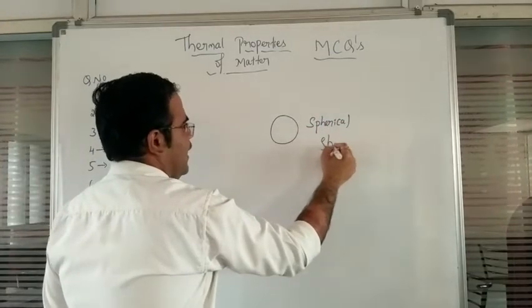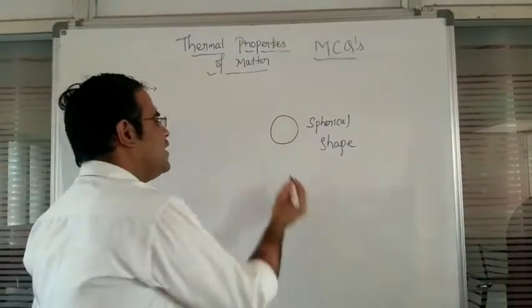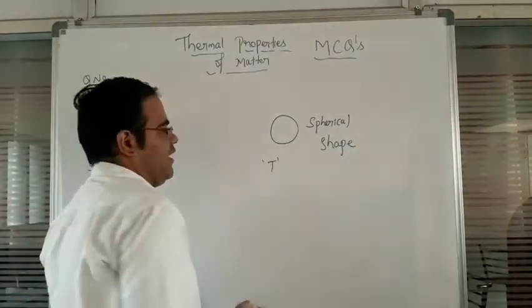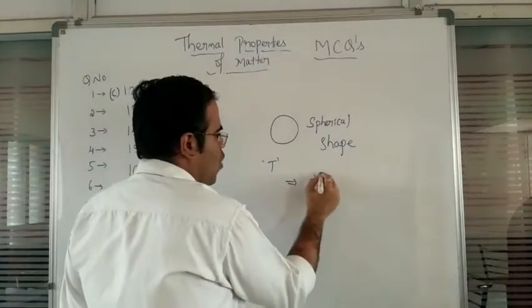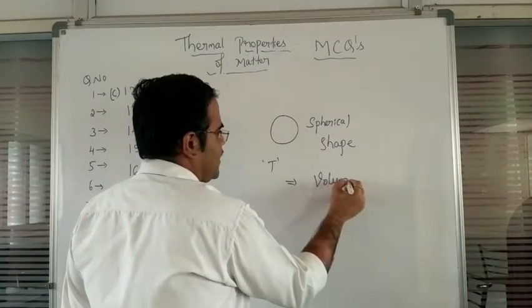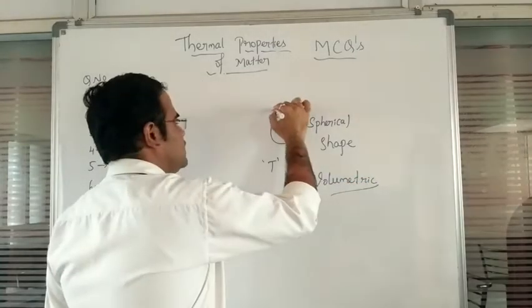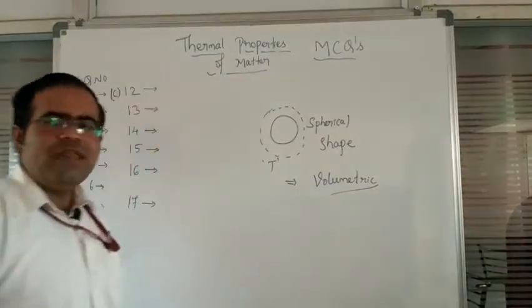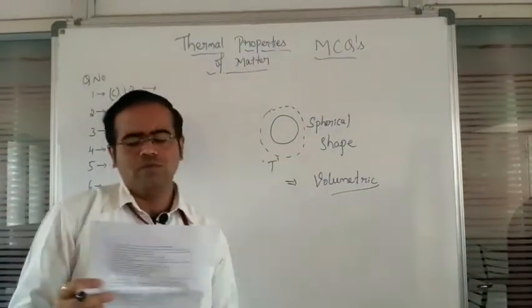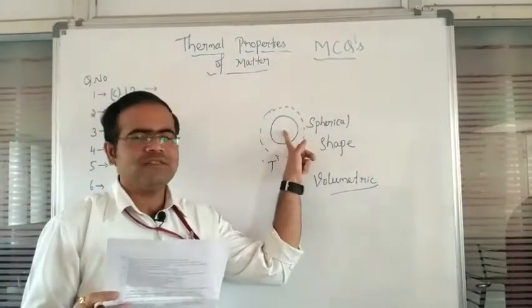Whenever we increase the temperature, there is a volumetric change. So when the copper ball is heated, it will increase in its volume, not in diameter, area, or density. Density remains constant.